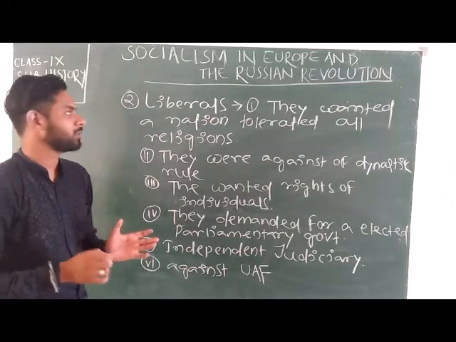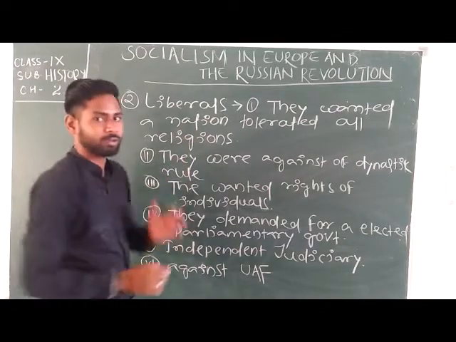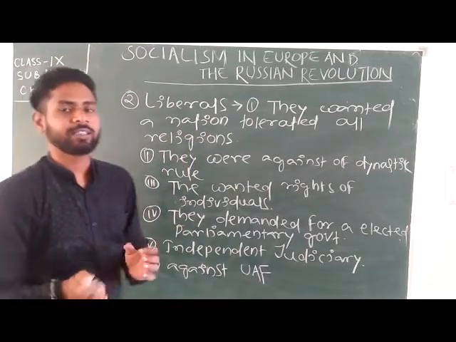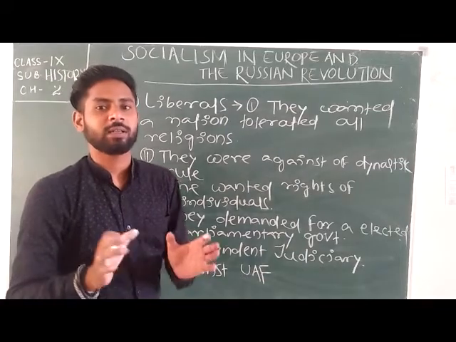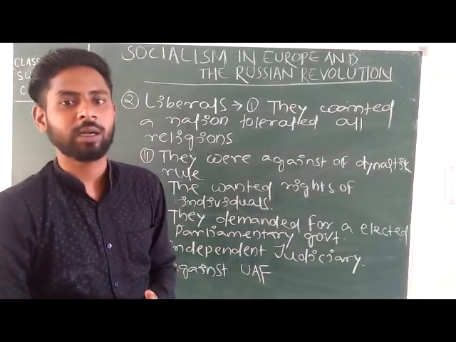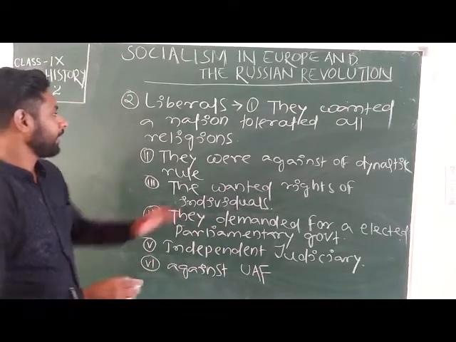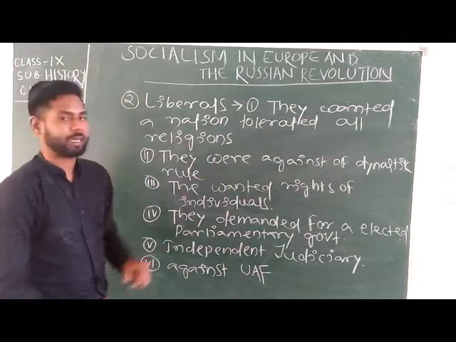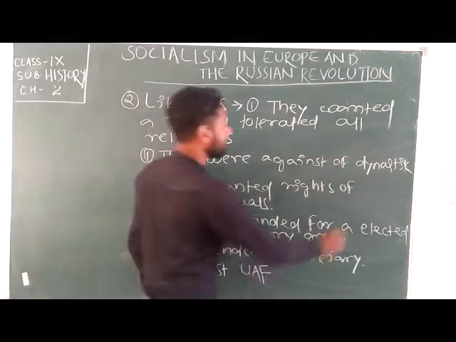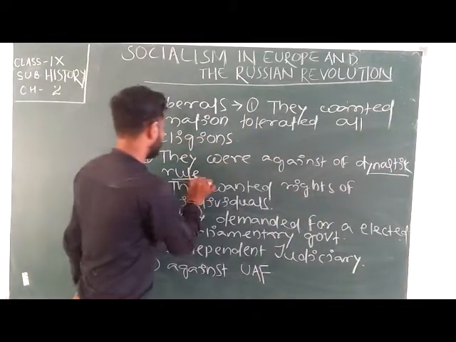In simple words, what were their views? They wanted a secular nation where people of every religion lived. Okay. After that, they were against dynasty or the monarchical government.